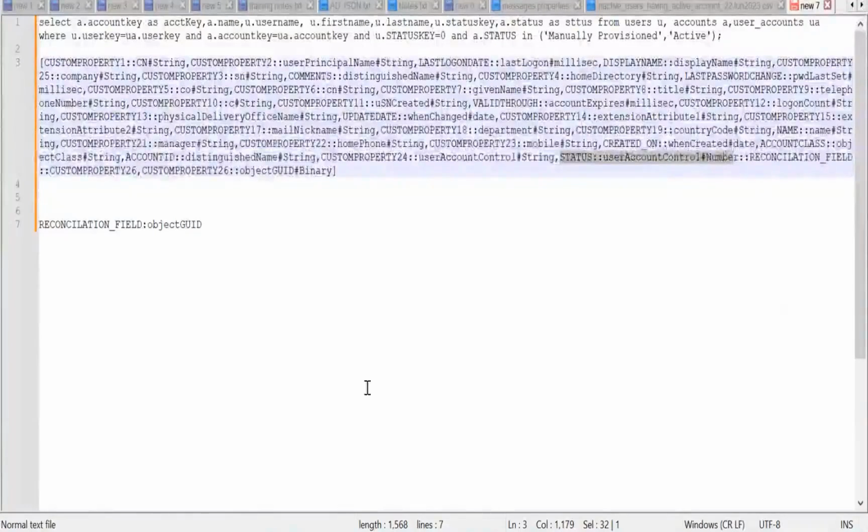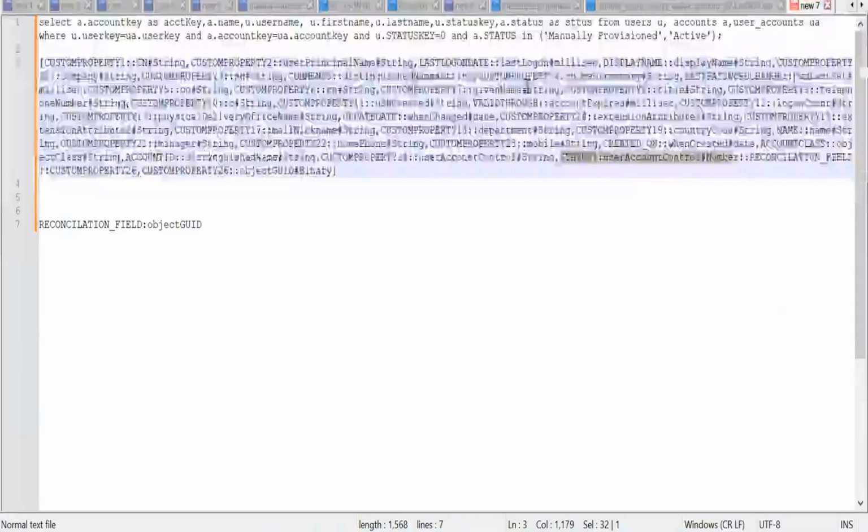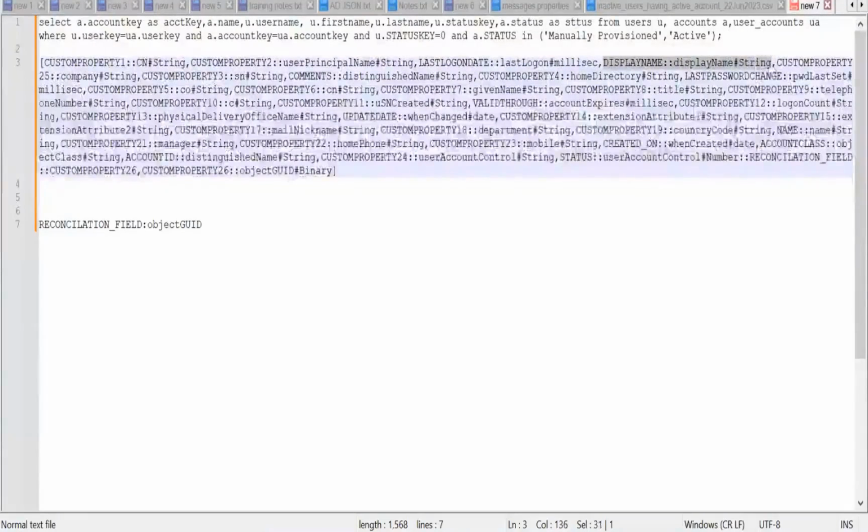Let me see how they have defined here. So after that they are giving comma, right. So one attribute. Maybe let me see this name. Okay, string comma. Created on this is comma, at this is comma. Somewhere here I missed the comma, I believe. So custom property 26, this is one attribute.